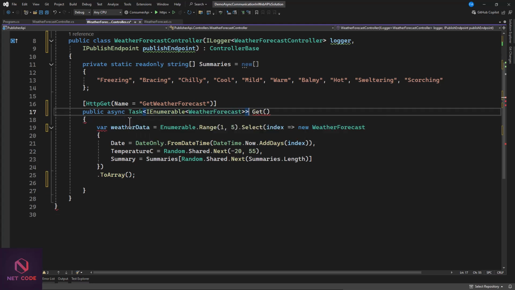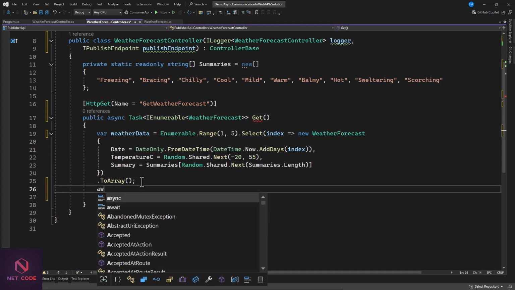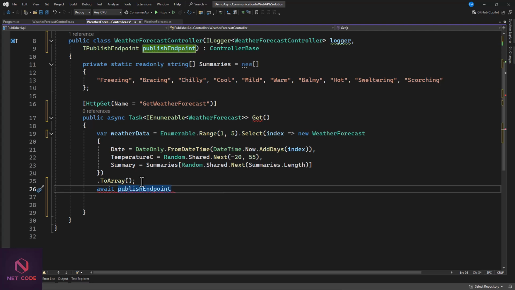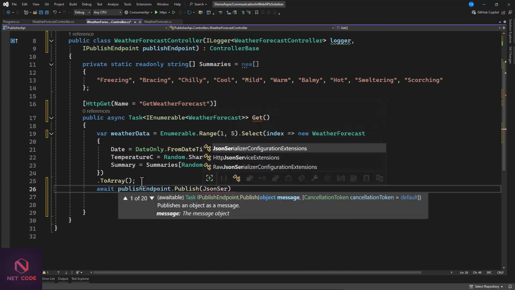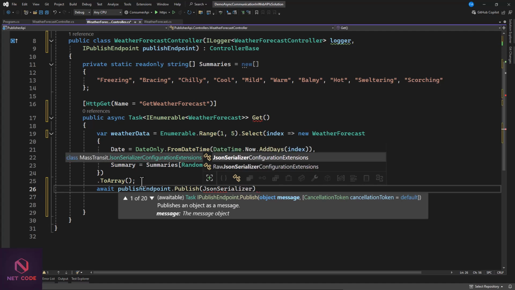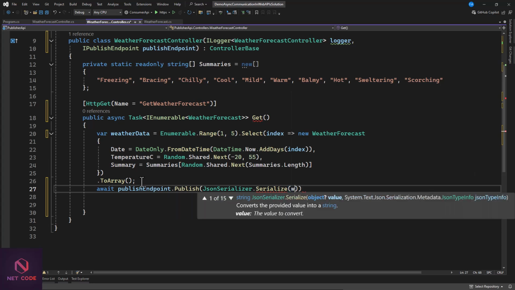So this is Task. And so once you have this stored in here, all we're going to do is use an await. Then we have our publishEndpoint dot Publish. So with this publish, what are we going to publish? Let's serialize this first in the form of a string. So we're going to say JsonSerializer dot Serialize, then let's specify our weatherData. We have it in here.